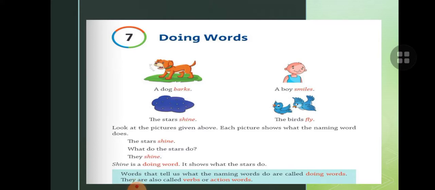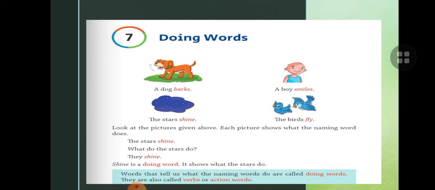So let's see. Here some examples are given. A dog barks, a boy smiles, the star shines, the stars shine, the birds fly. Look at the picture given below. Each picture shows what the naming words do. Here you know that a dog, a boy, the stars, the birds are naming words.